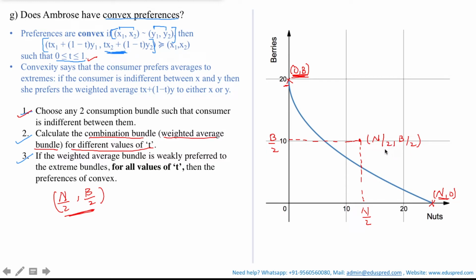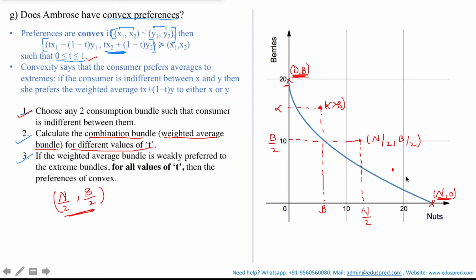Now what if he gives more weightage to berries than nuts? That is, he prefers to have more berries than nuts. In that case, his new combination bundle would lie here, as he is giving a higher weightage to berries than nuts. Thereby, he would like to have a higher amount of berries than nuts. Suppose this is alpha and this is beta. So here your alpha would be more than beta. Now what if he changes his mind and wants more nuts than berries? Then his combination bundle would lie here, which would be closer to this, as he is giving a higher weightage to nuts than berries.